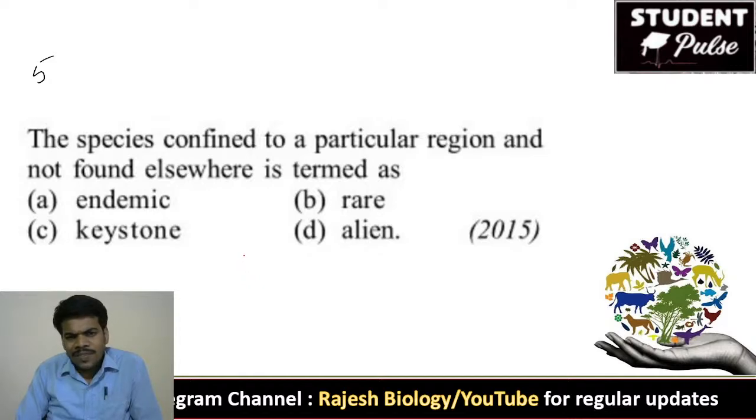They may ask it in different manners, but the concept is very important. Confined to a particular region, for example kangaroo for Australia. These species are called endemic species. Very good, Dastagiri.